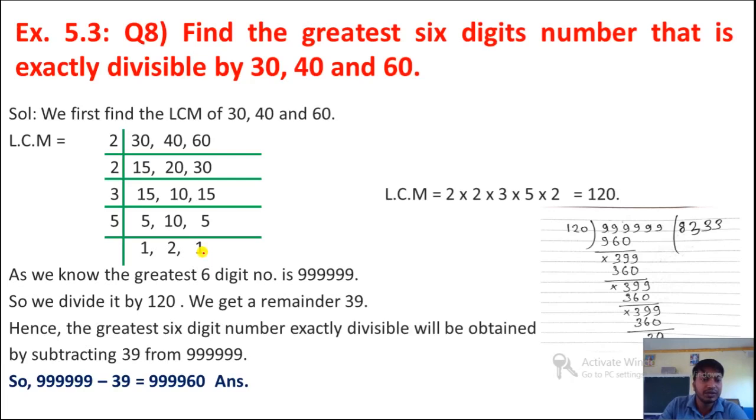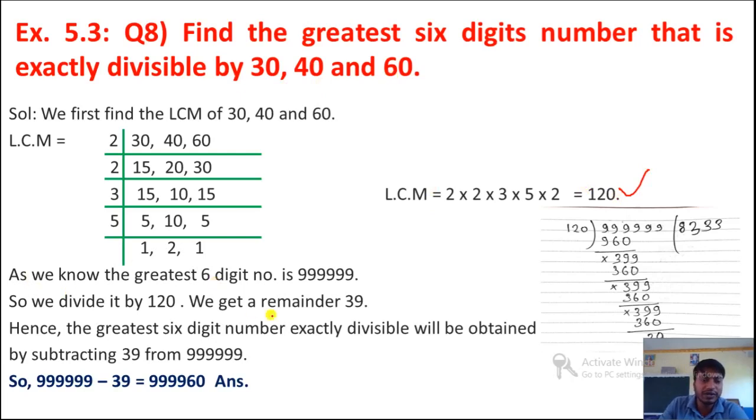Okay, so what will be the LCM? LCM equals 2 into 2 into 3 into 5 into 2. This one also we can take, and then also we will get the same result. So here you can see when we multiply we will get 120. This is the LCM of 30, 40 and 60.